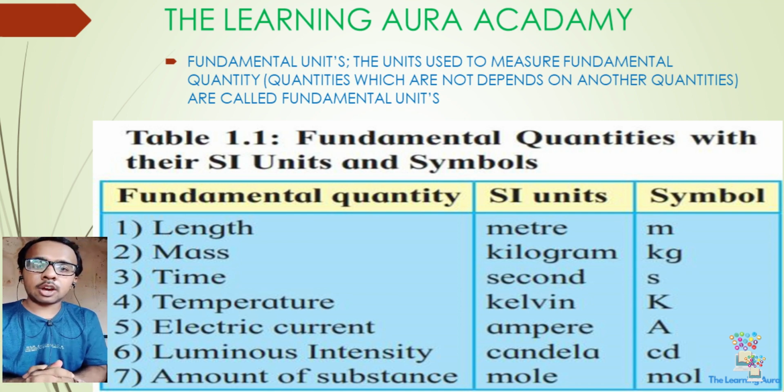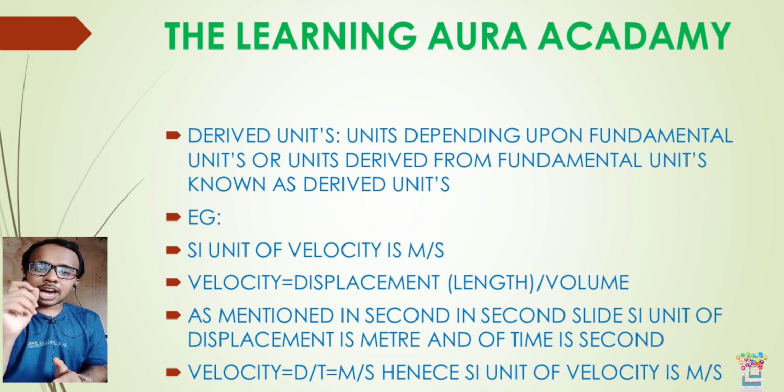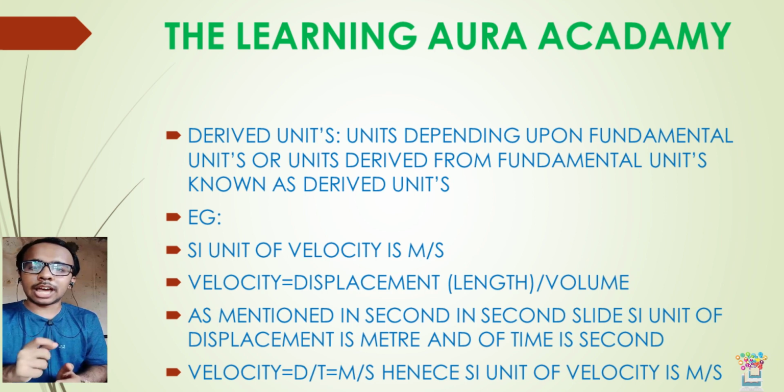Next and last slide. What is a derived unit? The name derived itself suggests that the unit is derived. So the definition of a derived unit is: a unit which is derived from fundamental units is known as a derived unit.